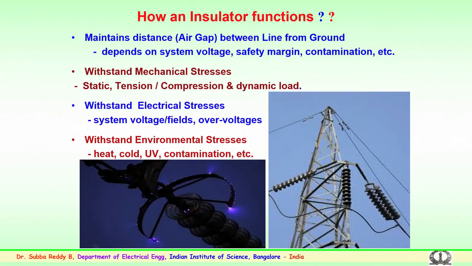Further, they have to withstand the mechanical stresses. The mechanical stresses are not only about supporting the tower. These could be because of dynamic variation, static loads, or tension loads, because the insulators are in tension mode.